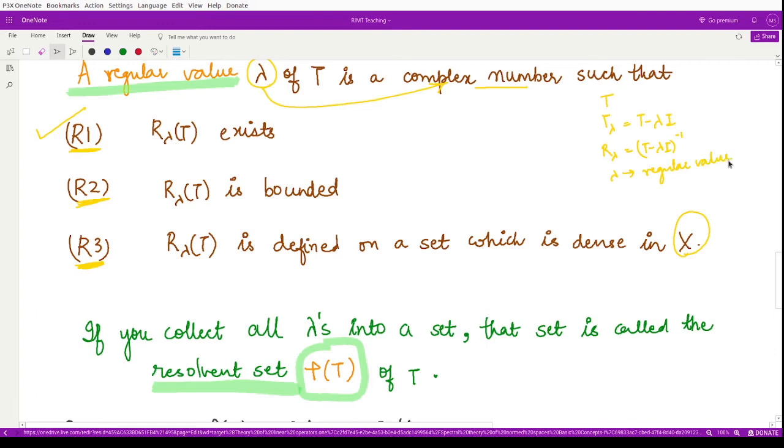Then if you collect all such regular values into a set, that set is known as the resolvent set, right? This was your resolvent operator, or sometimes we just call it the resolvent. So this is what we have studied. Now there is another term related to this resolvent set. So let's proceed and see what that is.